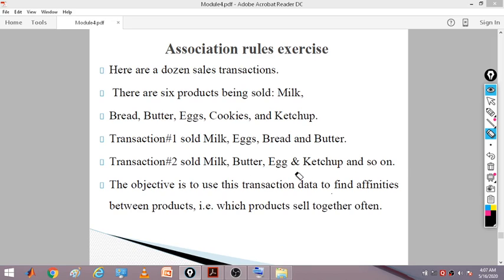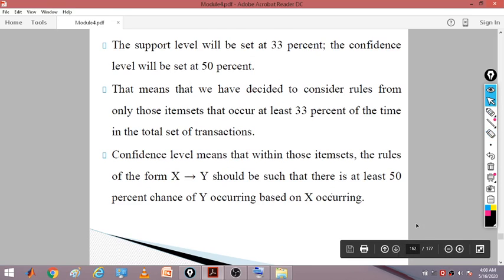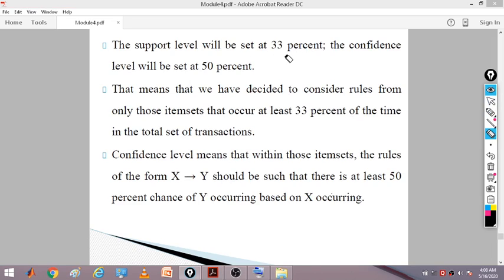The objective is to use this transaction data to find the affinities between products. Which products sell together often? Affinity means closeness: when this is purchased, this is also purchased. So the affinity defines how close the items are. You need to find how likely the products are to be purchased together. The support level will be 33% and the confidence level will be 50%.